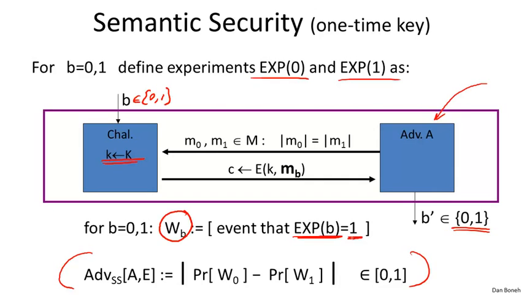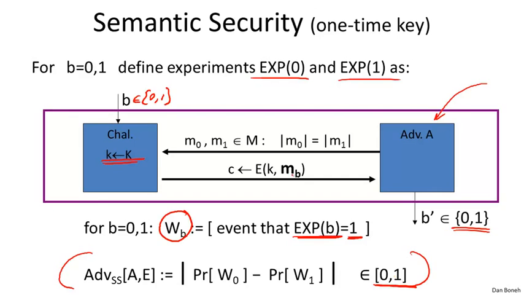Okay? So, to say this more formally, the advantage, again, because it's a difference of two probabilities, is a number between 0 and 1. If the advantage is close to 0, that means the adversary was not able to distinguish experiment 0 from experiment 1. However, if the advantage is close to 1, that means the adversary was very well able to distinguish experiment 0 from experiment 1, and that really means he was able to distinguish an encryption of M0 from an encryption of M1. Okay, so that's our definition.